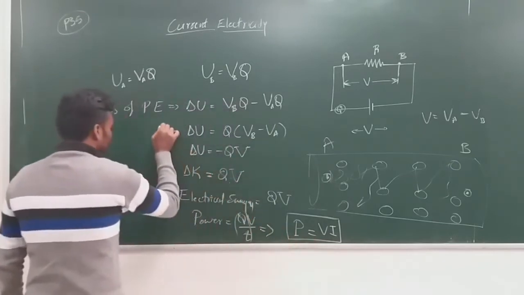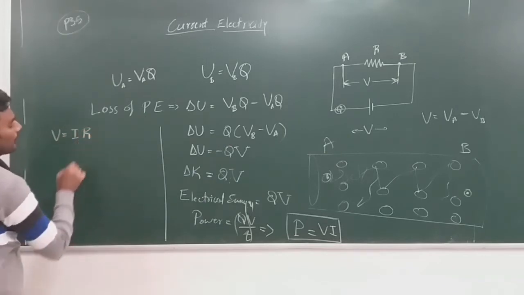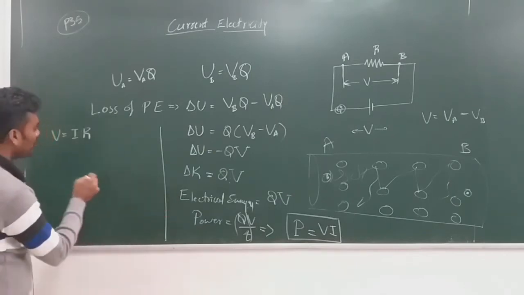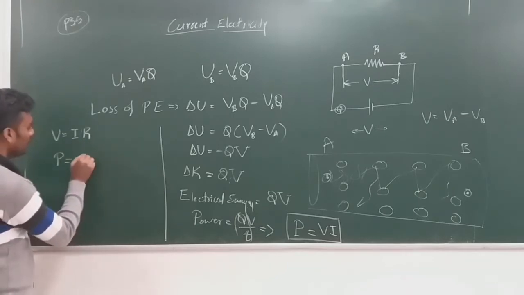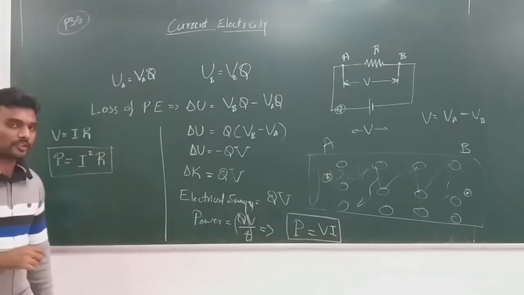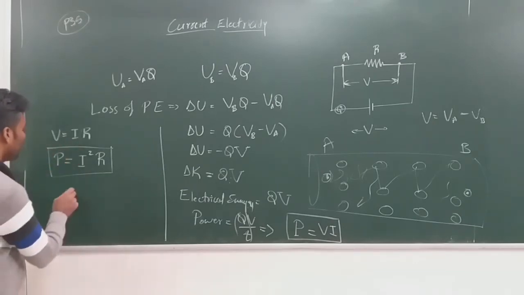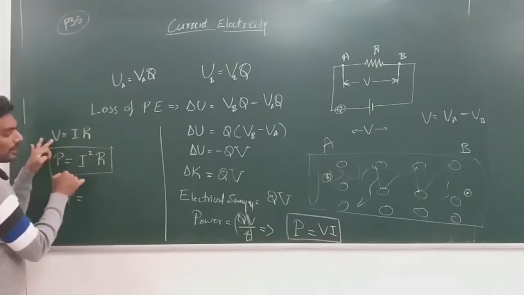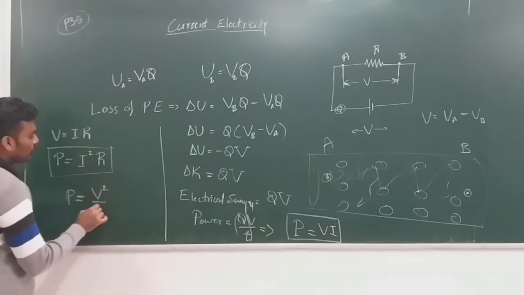Now the other expression for power, using Ohm's law, I can write V is equal to IR, where R is the resistance of the given resistor, and hence the expression for power P becomes V is IR, and hence it becomes I squared R. So this is another expression for electrical power, and similarly you can also write this as P is equal to, from the same expression of Ohm's law, I equal to V by R. When I put I equal to V by R there, the same expression can also be written as V squared by R.